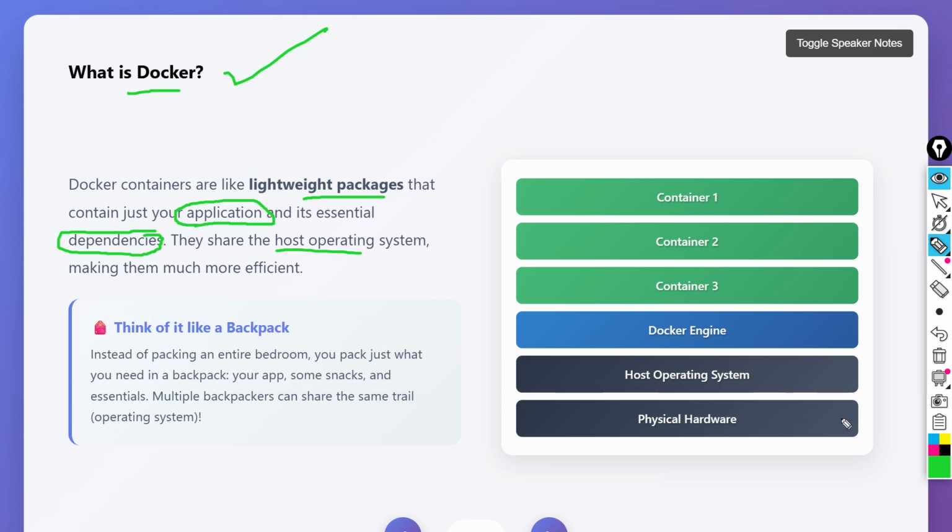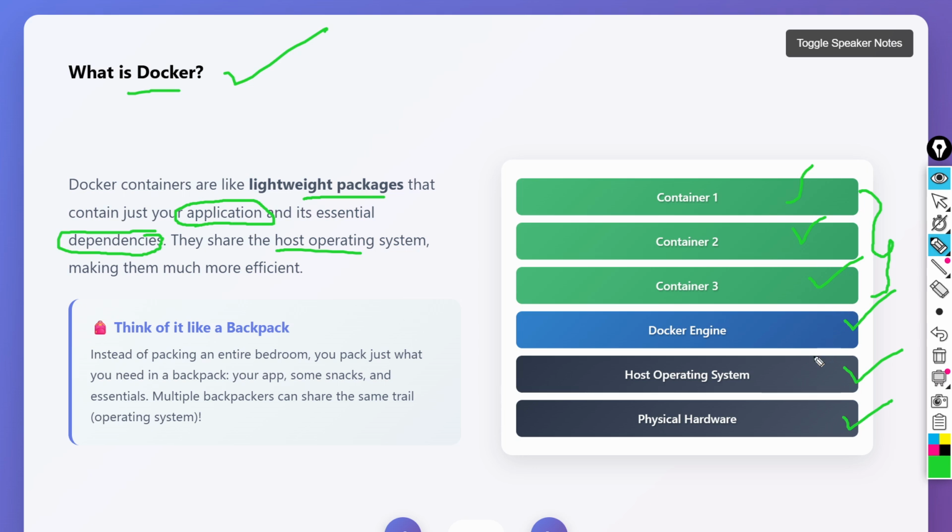Here you have your physical hardware, and your host operating system. Let's say your laptop runs Windows, then Windows will be the operating system. On top of that we are just using a Docker engine, and in that Docker engine there will be containers up and running: container one having application one, container two with application two, container three with application three, like that.